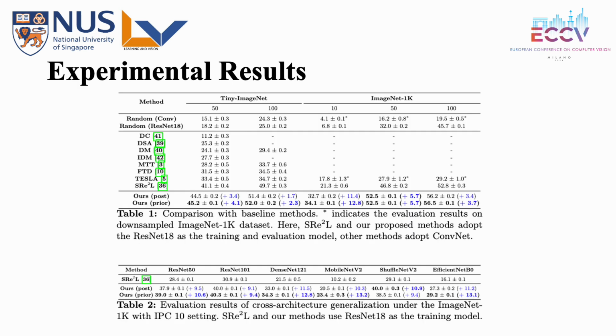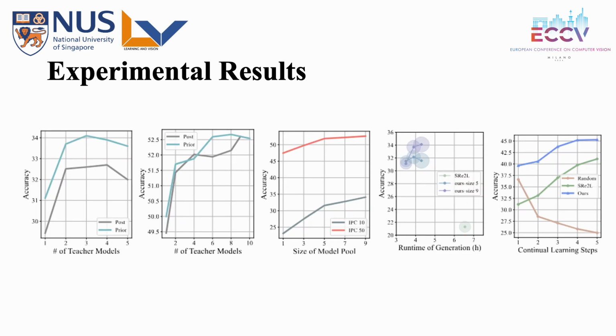Here are our experimental results. We achieved state-of-the-art performance both on downstream tasks with the same architecture and on cross-architecture tasks, surpassing previous methods by up to 12.8% and 13.2%. In addition, we conducted ablation studies, evaluated the efficiency, and applied it to continual learning, all of which demonstrated the superiority of our method.